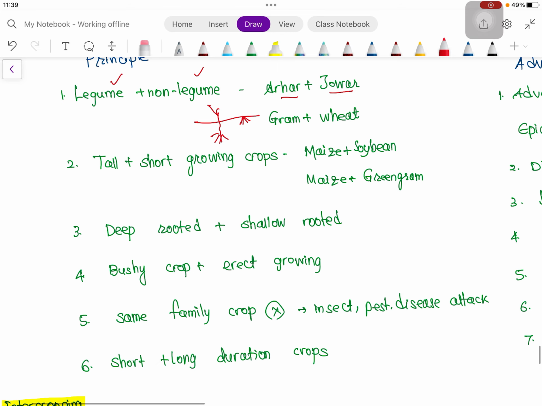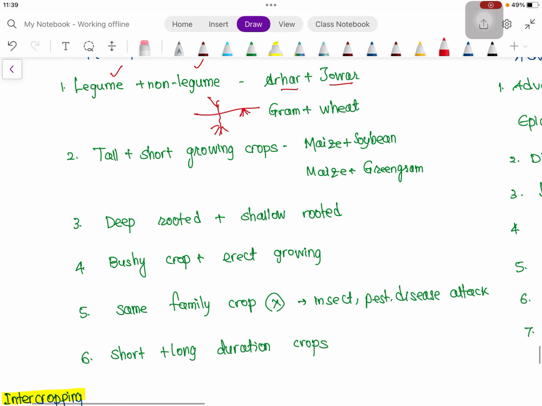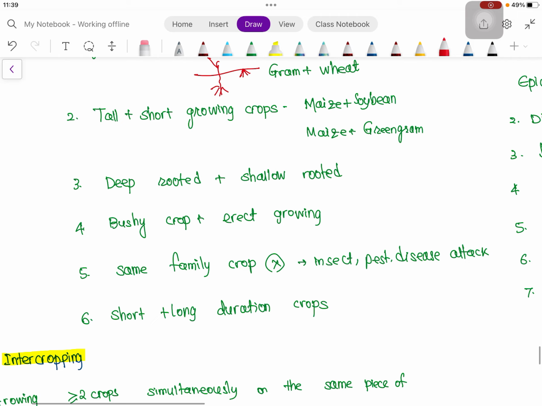Then one is deep rooted and another is shallow rooted crop. If one is deep rooted, another is shallow rooted, it is self explanatory. Then if one is bushy crop, another is erect growing. Otherwise there will be shade effect. If there is shading, the net photosynthesis will be reduced.